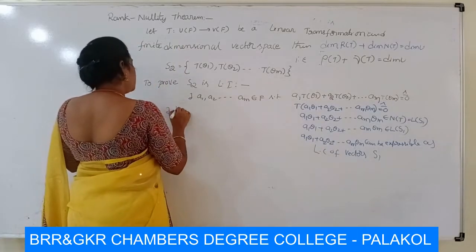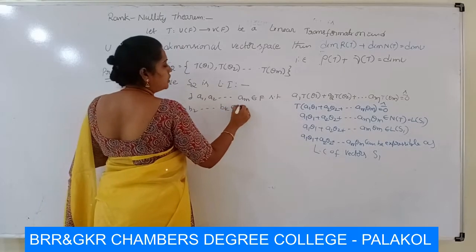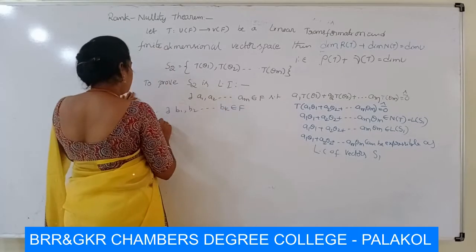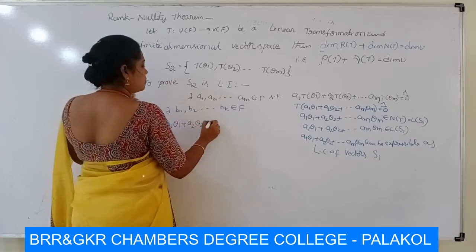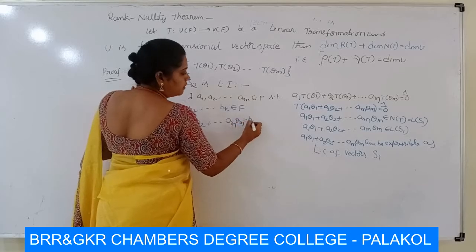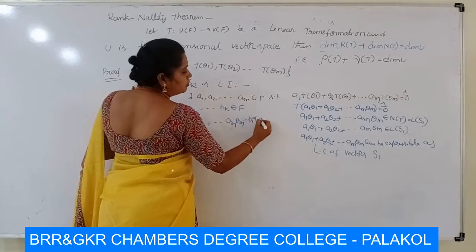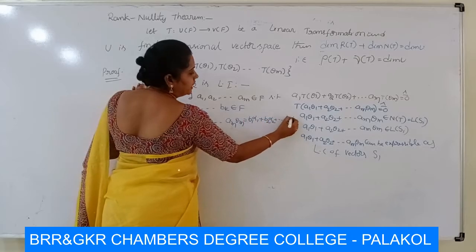Therefore, there exist b1, b2 and so on, bk belonging to F such that a1 theta 1 plus a2 theta 2 plus and so on, am theta m can be expressed as b1 alpha 1 plus b2 alpha 2 plus and so on, bk alpha k.